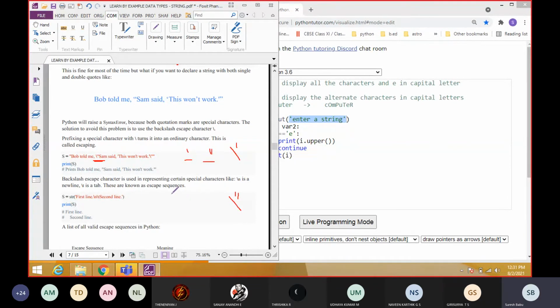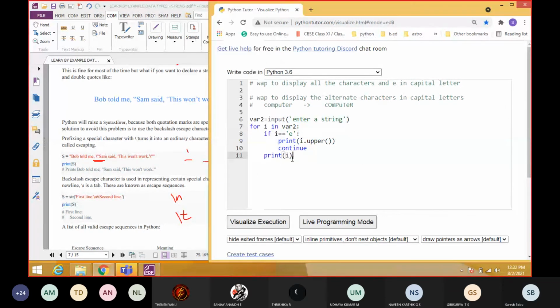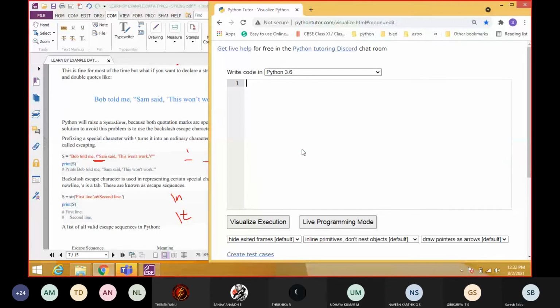Slash n will print a new line. Slash t will give tab space, four spaces. So slash n means it will go to the next line. Tab space means a horizontal space; four spaces will be given in the output. Okay, everything I will show you now. Right away we will print this.